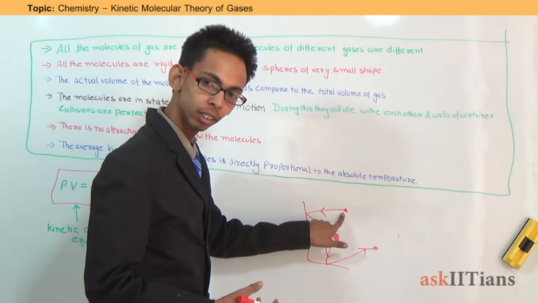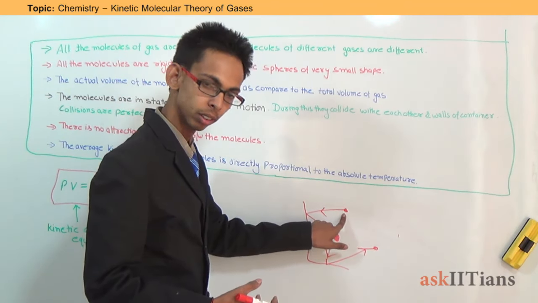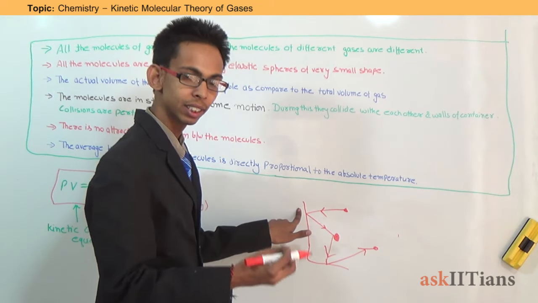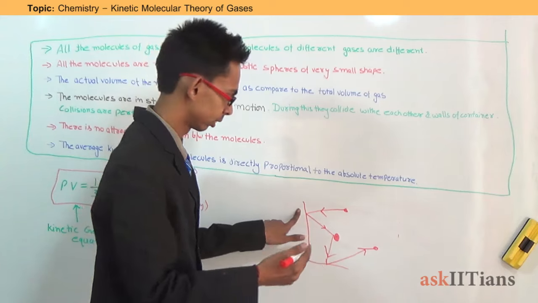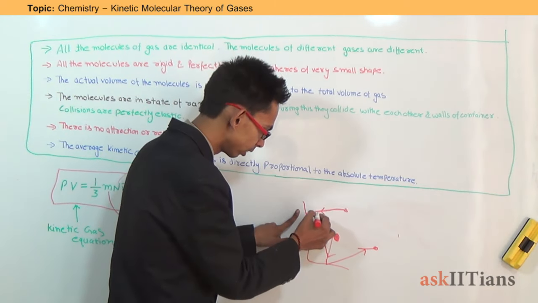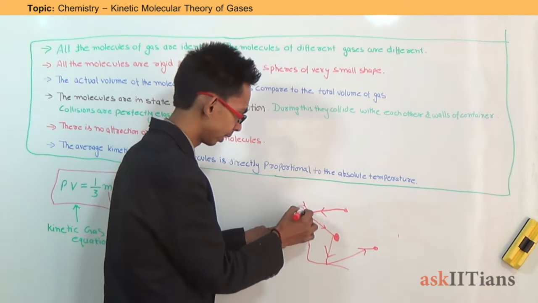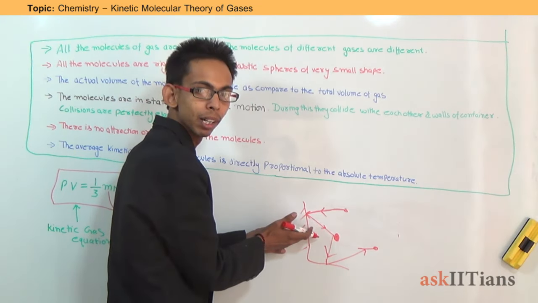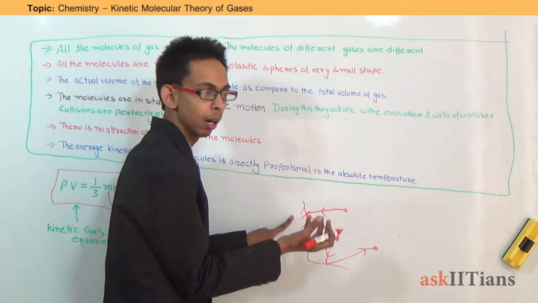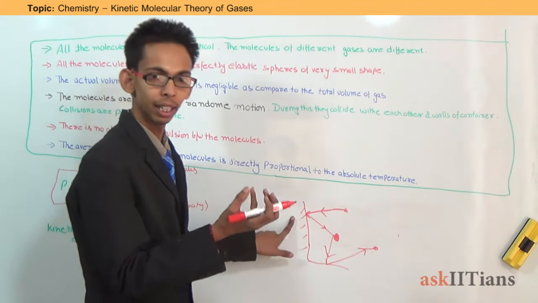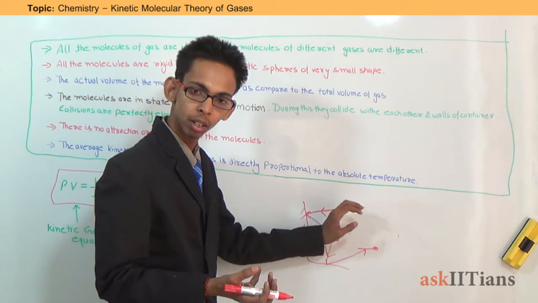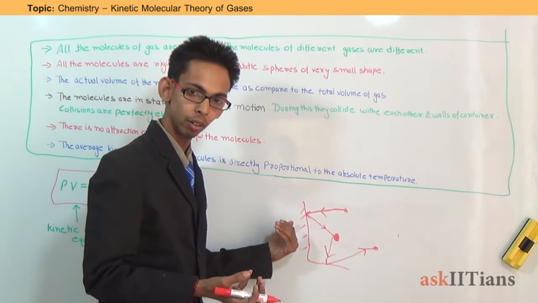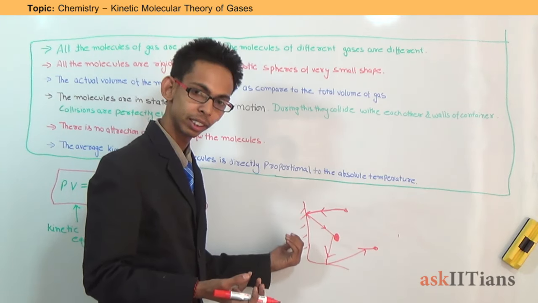Again, when a molecule collides with the wall of the container, it exerts some pressure on it. If a molecule collides with the wall of the container, definitely it will exert some force on the wall, and this is nothing but the pressure of the gas. The pressure of a gas is the force exerted by the molecules of gas, which are moving in random directions, on the wall of the container due to their collision.